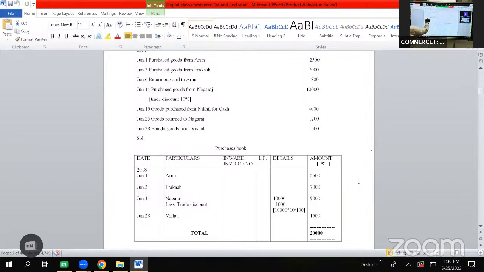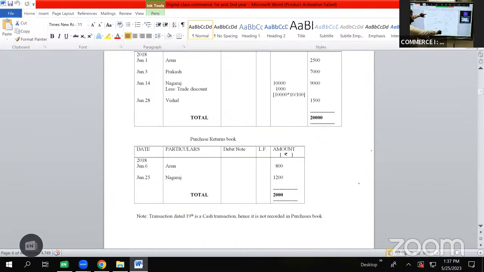Then we have a transaction on June 19. Goods purchased from Nikhil for cash 4,000. So it is a transaction of cash. So it is cash purchases. We are not going to record it. For which we will be writing a note that transaction dated June 19 is a cash transaction. Hence it is not recorded in purchases book.